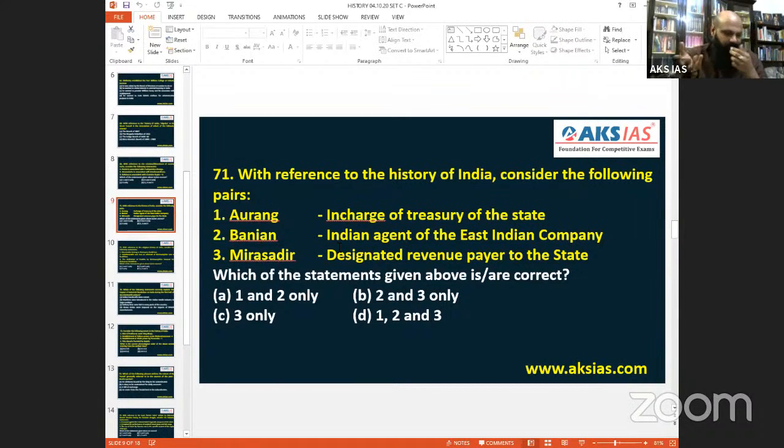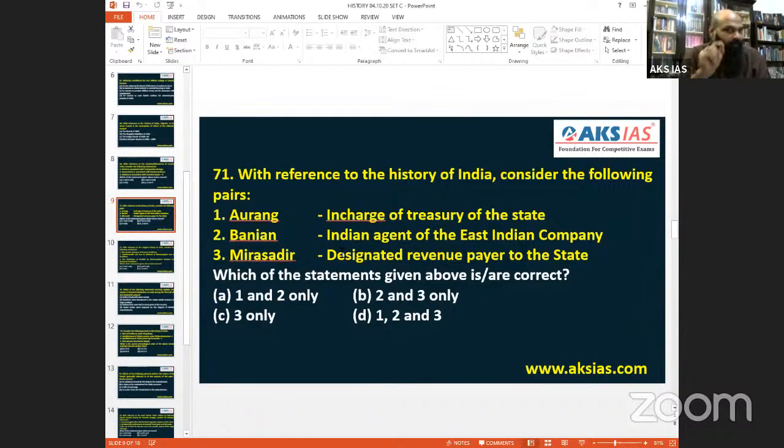But Orang is generally a place where goods are stored, like a godown. In a godown you will not store treasure. Treasure will not be stored in a godown. So treasure will mostly be in a locker, or in the treasury itself. So Orang means just like a godown. That's what the statement says. Then when it comes to